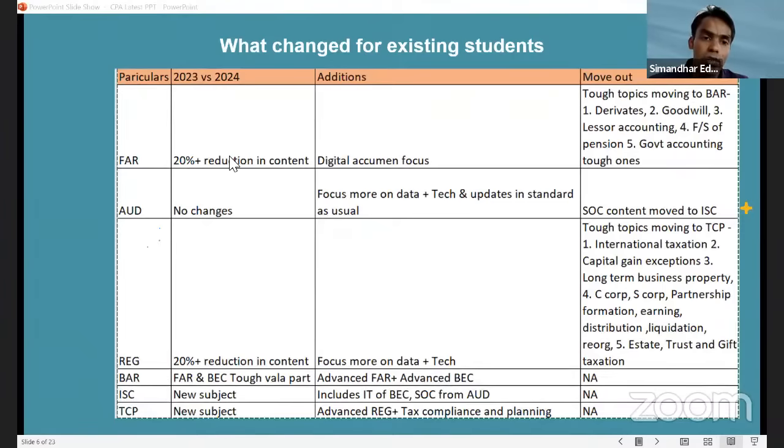From 2023 to 2024, if you see in FAR, there is a 20% reduction in content. Now, today is our first FAR class. I will just give an orientation and all, but I'll brief you on the topics which have been removed from financial accounting reporting. Already the Becker software is also updated there.